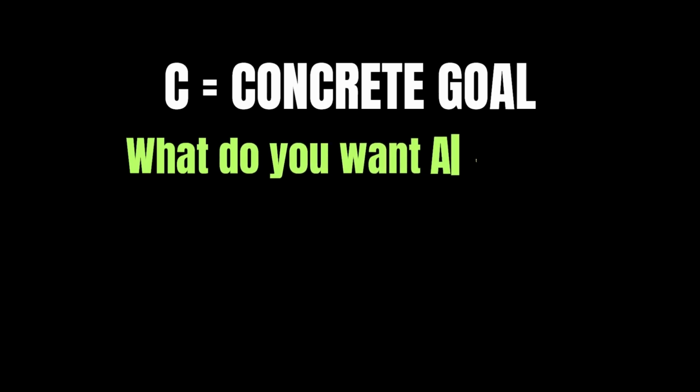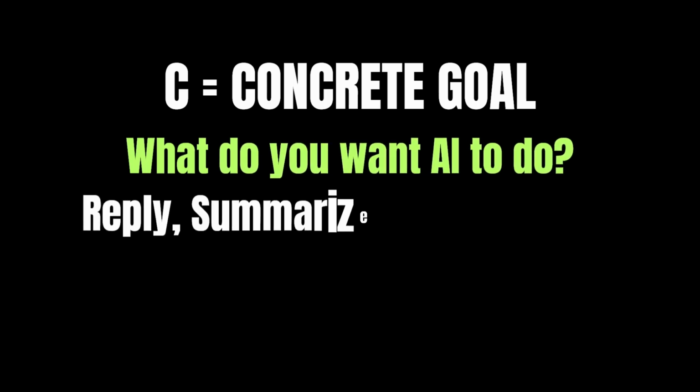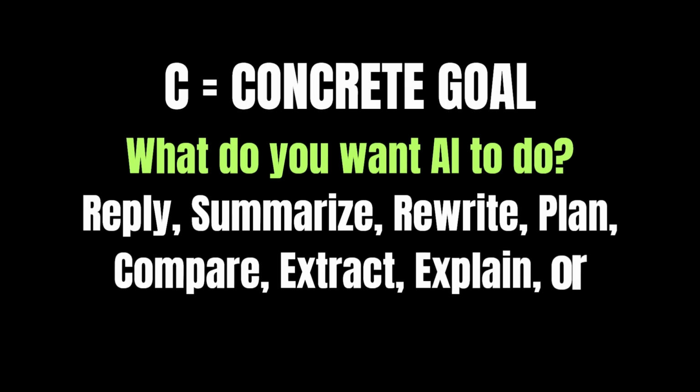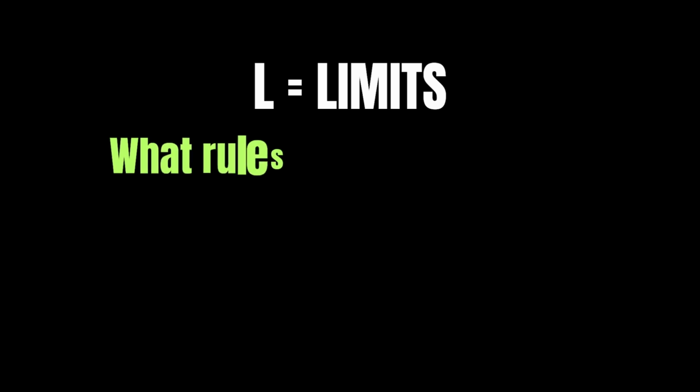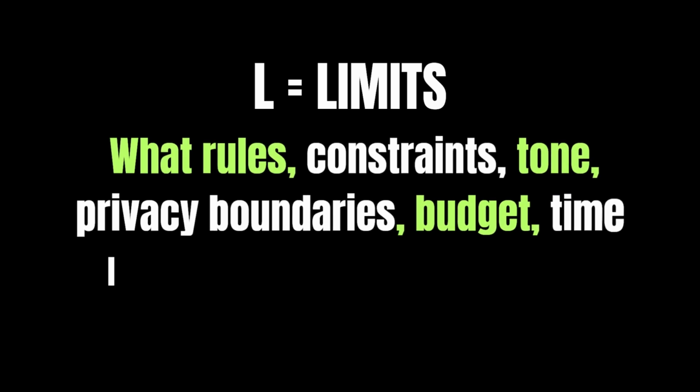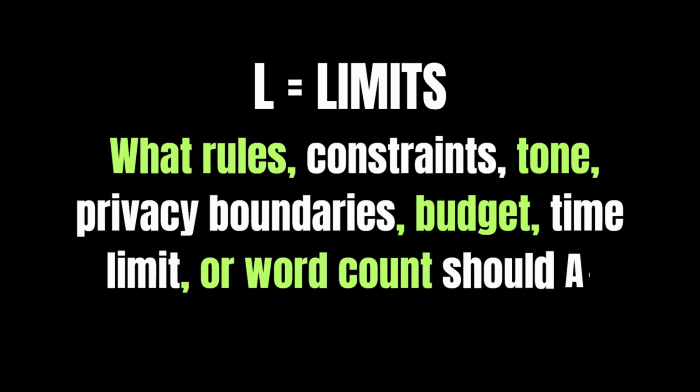Now let's make this easy. When you're not sure how much context to give, use the clear context filter. C stands for concrete goal. What do you ultimately want the AI to do? Do you want it to reply to something, summarize something, rewrite something, plan, compare, extract, explain, or create? L stands for limits. What rules, constraints, tone, privacy boundaries, budget, time limit, or word count should AI follow?